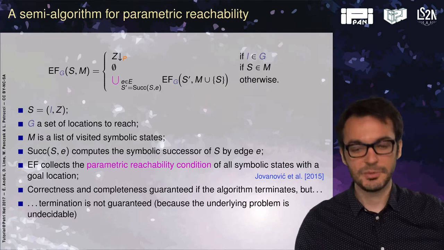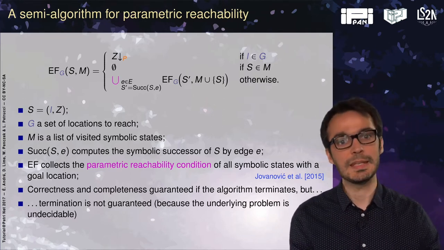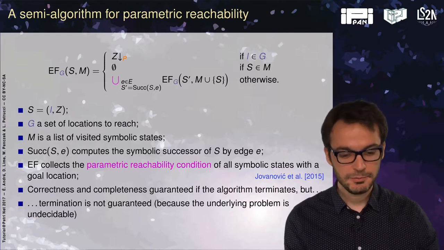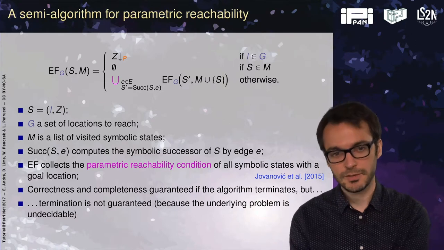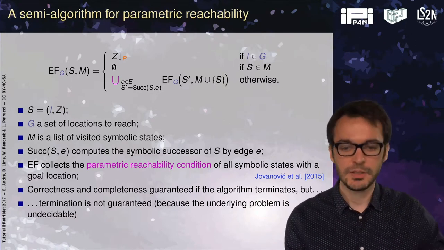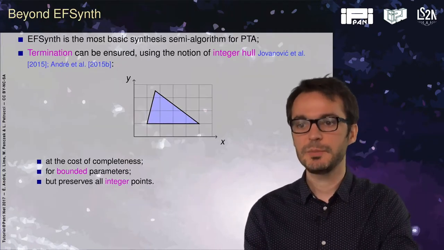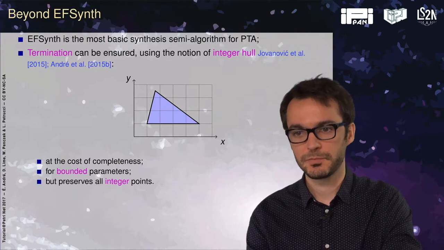However, of course, termination is not guaranteed because the EF emptiness problem is undecidable. If we were able to synthesize all the valuations, then we could solve EF emptiness, and that would go against the fact that it is undecidable.